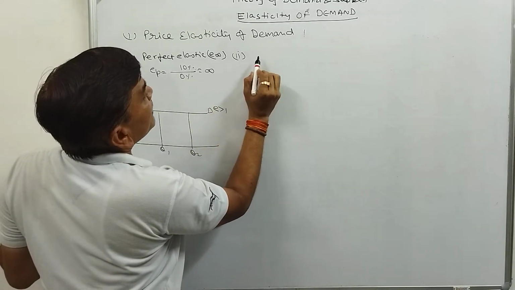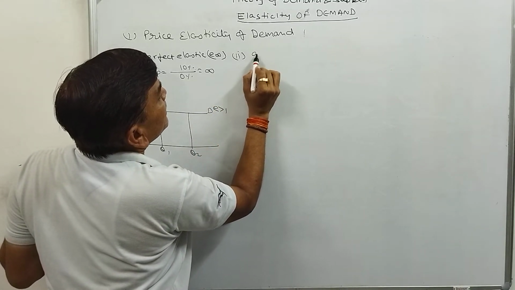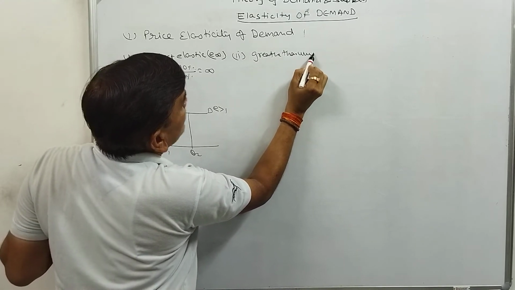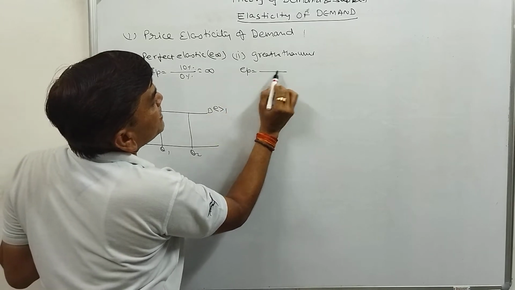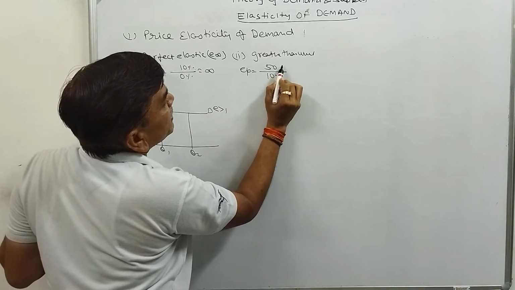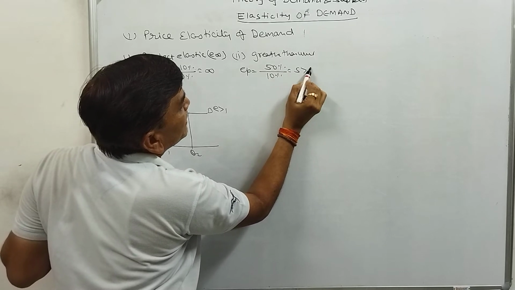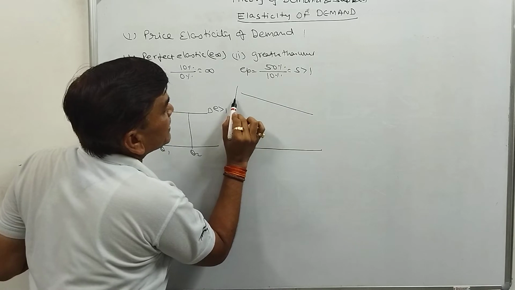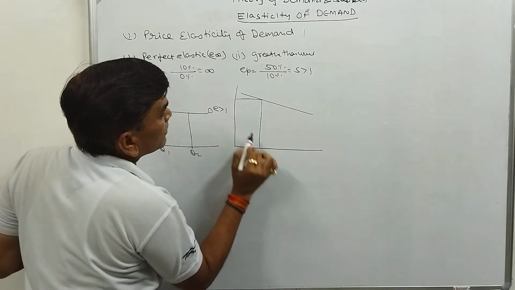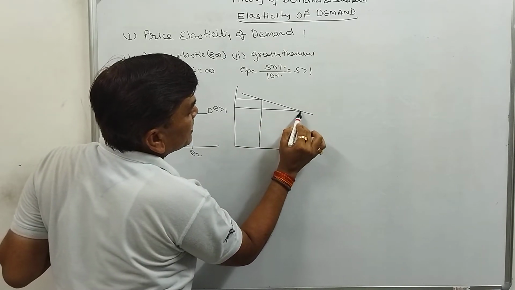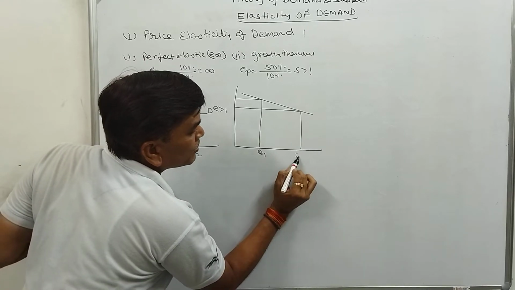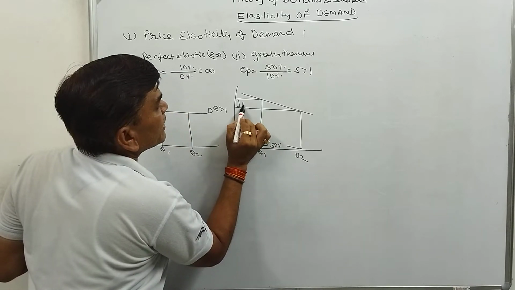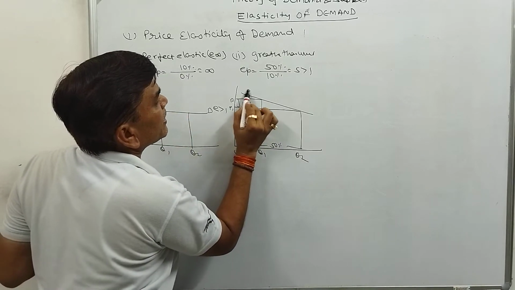Second one is called greater than unit elastic, E greater than 1. Here, when the price is changed 10% but the demand is changed 50%, we will have 5, which is greater than 1. So in this condition, the demand curve will be like this. Change in price is less, but change in demand is high, that is Q1 to Q2. It's a 50% change, while it is only a 10% change from P1 to P2.